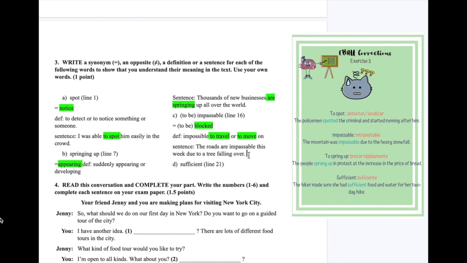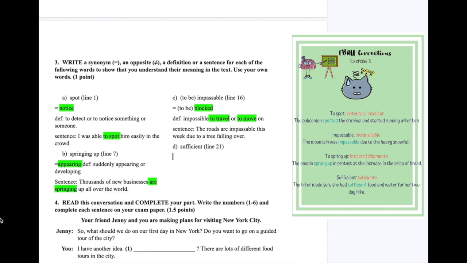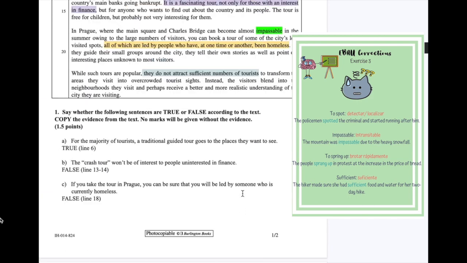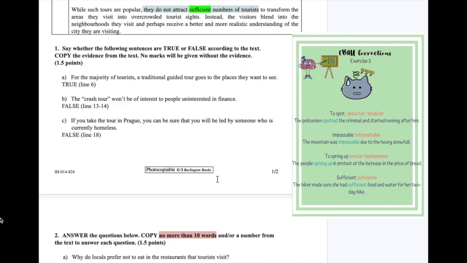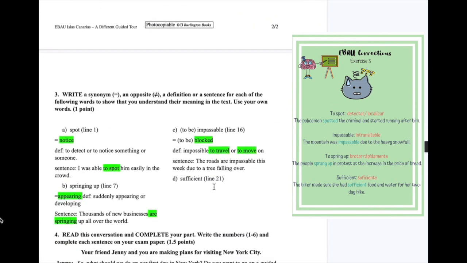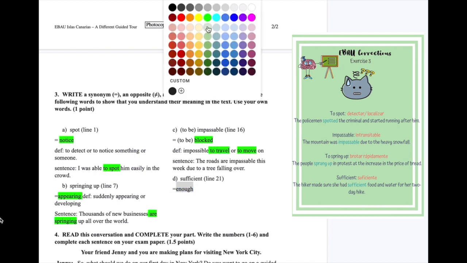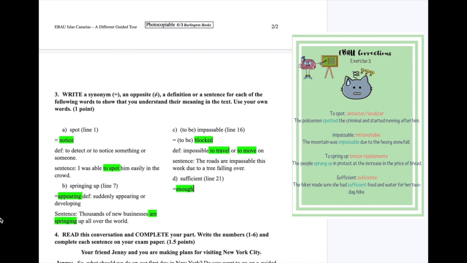All right, now let's have a look at sufficient. So sufficient in number 21. Okay, so here we have sufficient. So we're going to highlight that so you can see. So while such tools are popular, they do not attract sufficient in numbers. So we're talking about numbers and we're talking about they're not attracting. So what could sufficient mean? Well, it basically means enough. All right, there's not enough people. Okay, sufficient, suficiente. All right, so enough people.